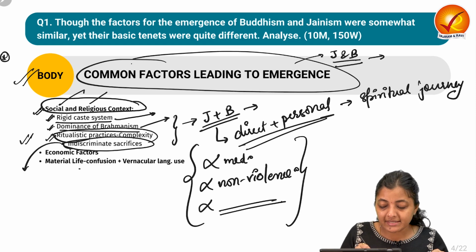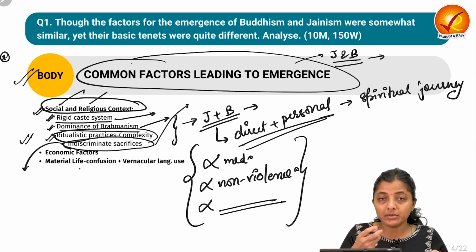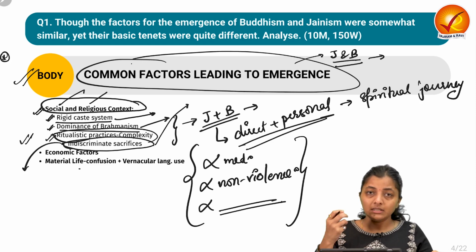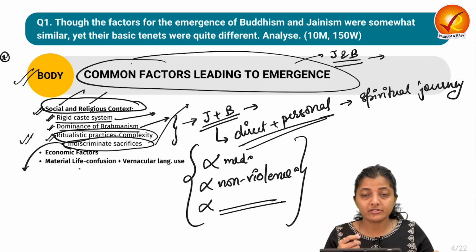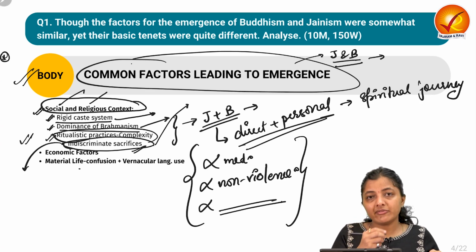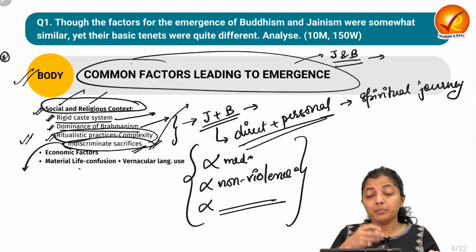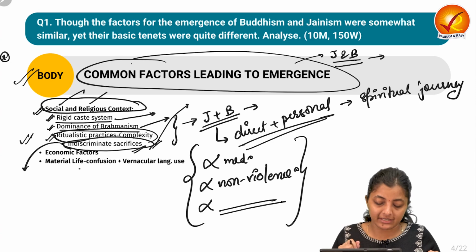There were indiscriminate sacrifices of animals, and due to the emergence of agriculture, people required animals for livestock and cattle farming. But these animals got sacrificed in the Vedic traditions. So people were finding a new religion for that.